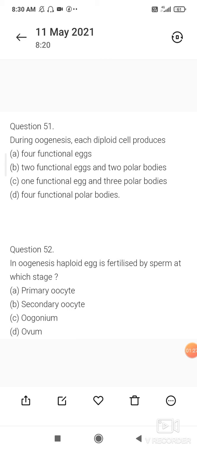Question number 52. In oogenesis, the haploid egg is fertilized by sperm at which stage? Option A is primary oocyte, option B is secondary oocyte, option C is oogonium, and option D is ovum. The correct option is option B, that is secondary oocyte. Secondary oocyte is released from the Graafian follicle at the time of ovulation, and then it gets fertilized by sperm, and secondary oocyte is already haploid.